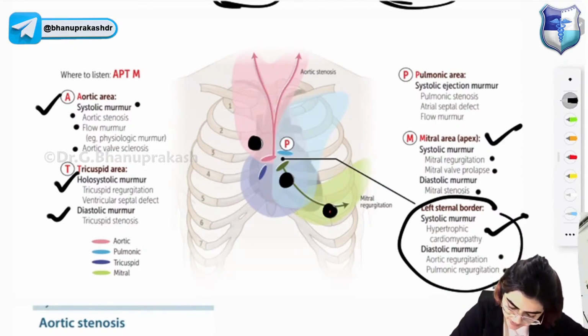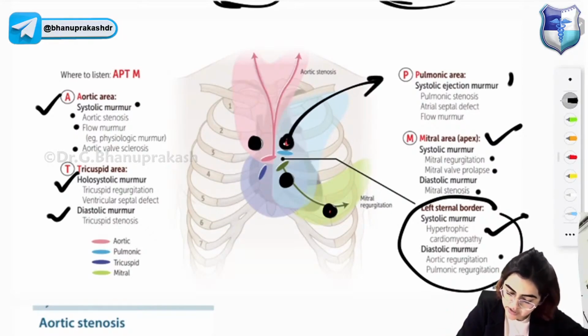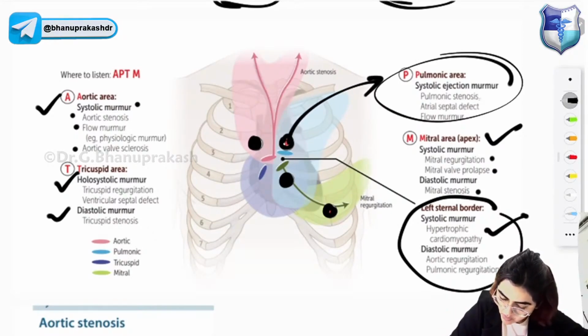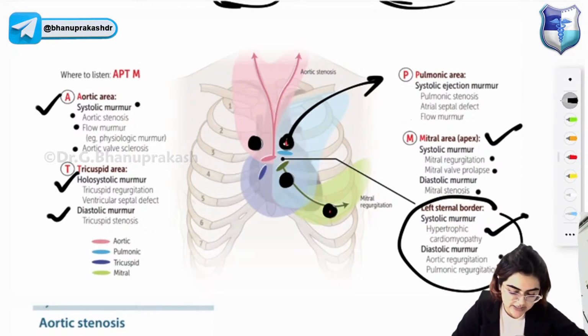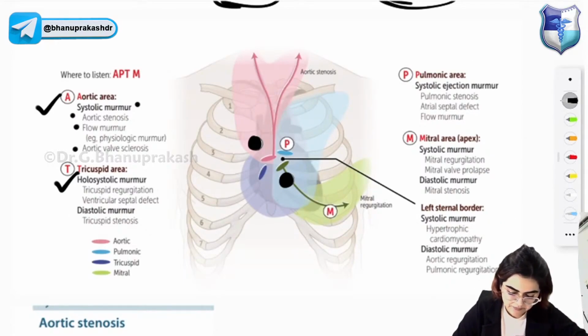And finally, you have the pulmonic area. So in the pulmonic area you can auscultate the pulmonic stenosis murmur, ASD murmur and flow murmur, which are all systolic ejection murmurs. So this is the diagram showing you the different auscultatory areas and the different murmurs which you can auscultate. Okay. I hope I am clear.